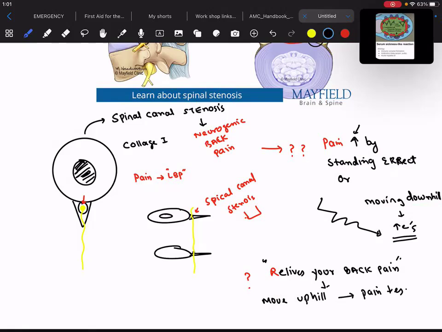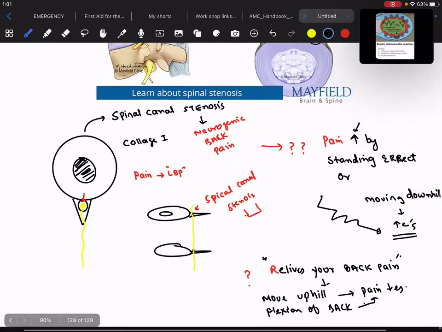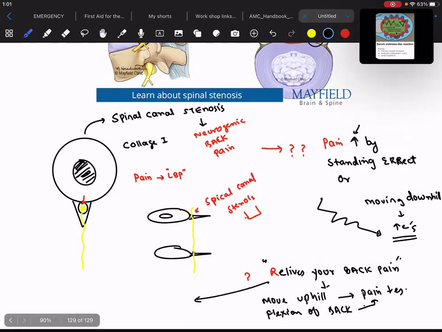Or whenever I do flexion of the back, the pain decreases. Or in your examination they will tell you this pain is getting relieved while the patient is moving a cart in a mall, and this decreases the pain.